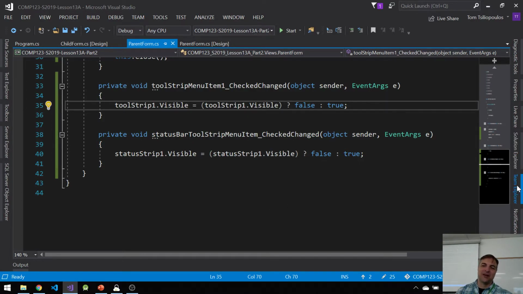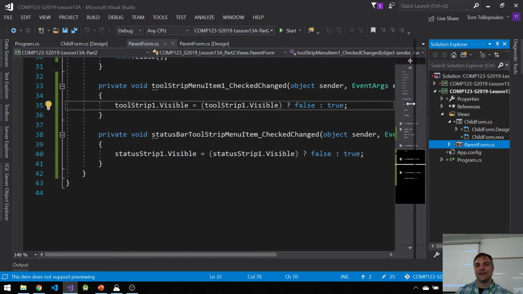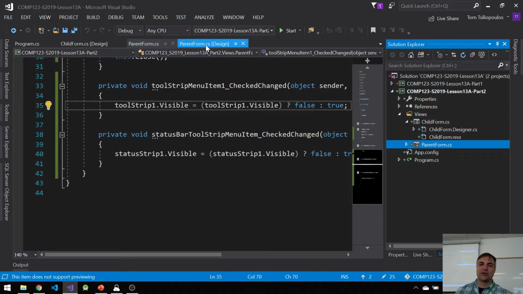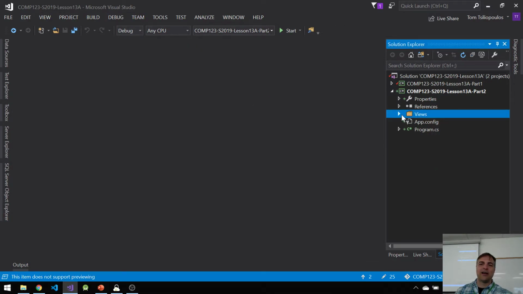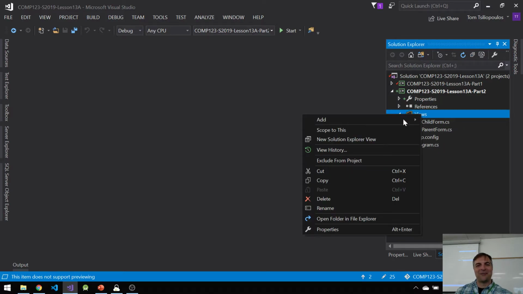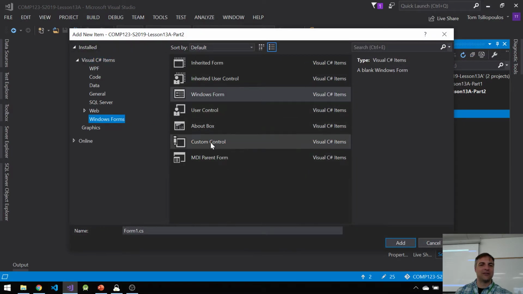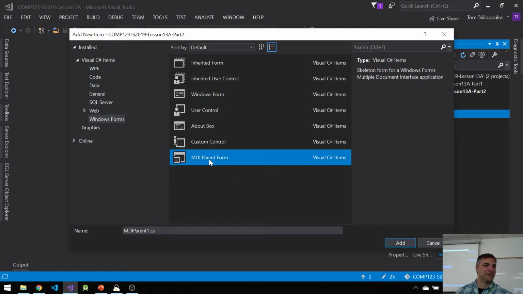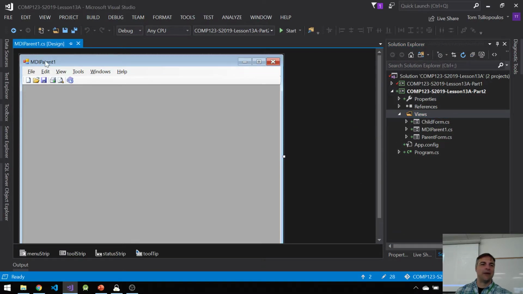So I'm going to go back to Solution Explorer, right? And I want to just close off these forms for now. So I'm going to close all the documents. I don't care about those. So wouldn't it be nice if Microsoft made that for us? Well, yeah, they did. So I'm going to right click and go Add New Item. And under Windows Forms, you're going to see something called MDI Parent Form. It's already done for me, right? And then we'll just call this MDI Parent. We'll leave it as MDI Parent 1. Sure, no problem.